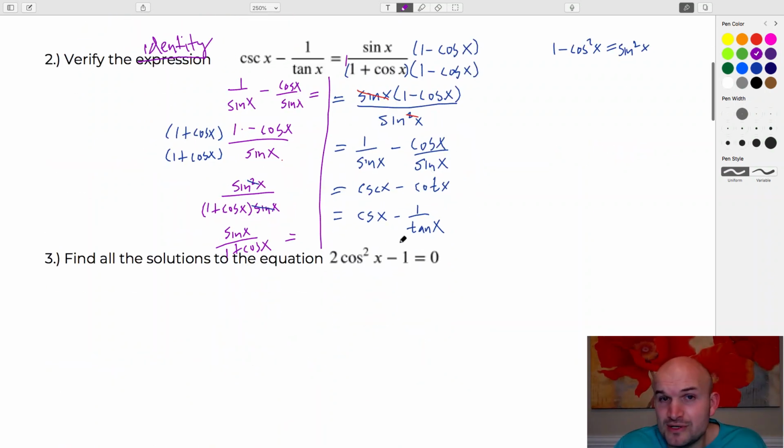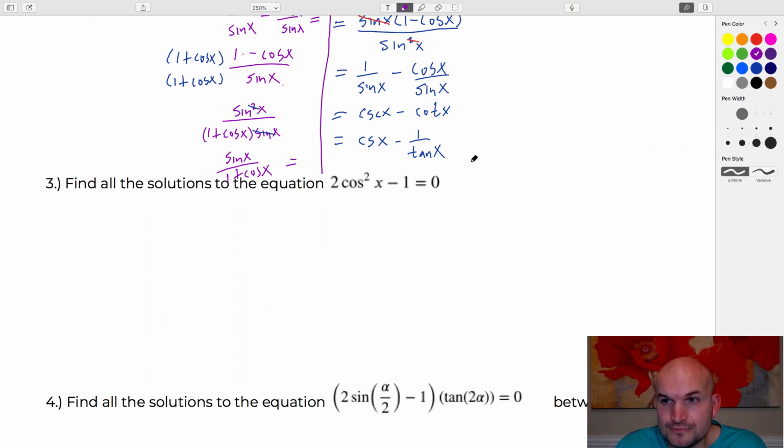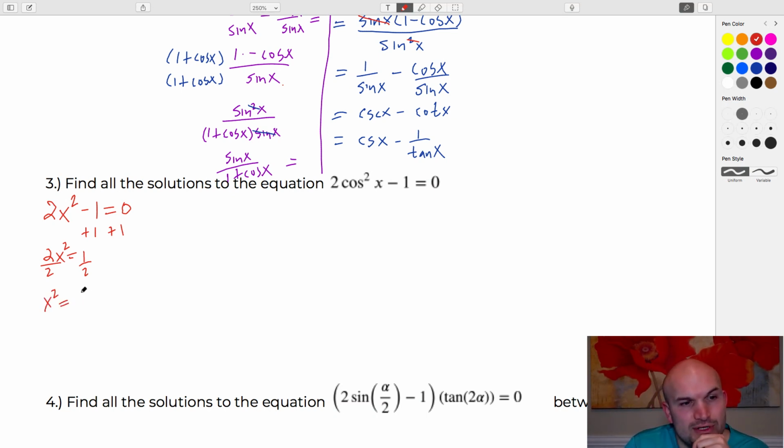Okay, so now let's go into solving equations. So solving equations, basically, again, guys, is just like solving equations in Algebra 1. The exact same thing. Think about it like this. Forget about the cosine of x. Just think about 2x squared equals 1. If you were to solve this, you divide by 2, and x squared equals 1/2.